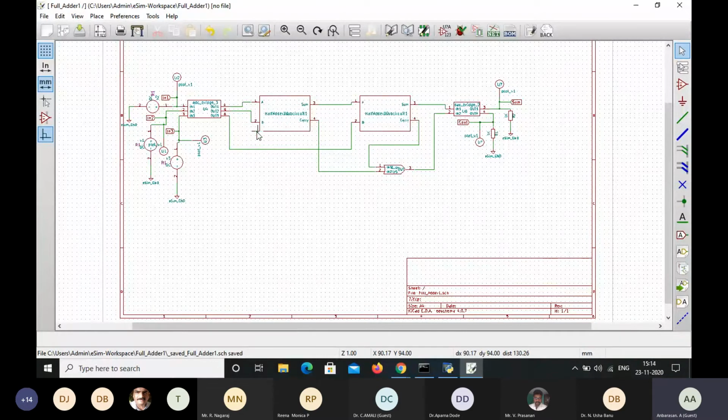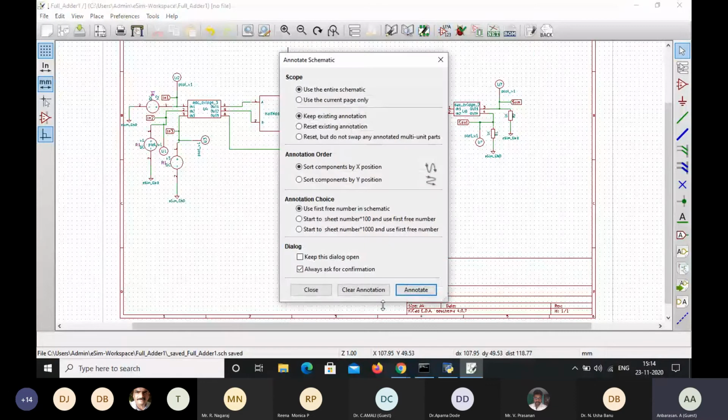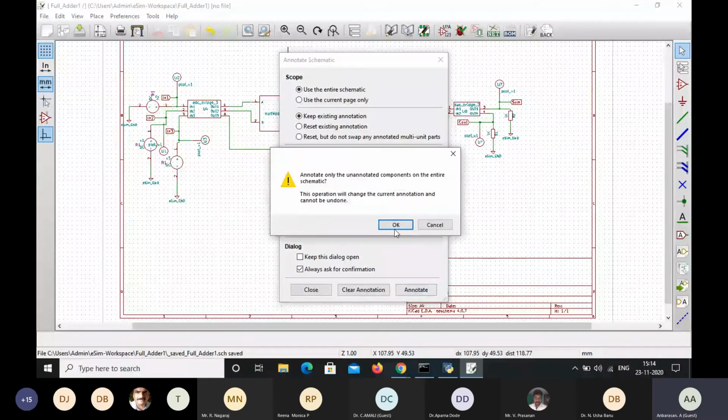Likewise, if you want to design a complex circuit, we can make a small circuit as a subcircuit, and from that we can directly import and use it. So this will reduce the complexity of the circuit. Now, as usual, we go for the simulation step. In the simulation step, the first step is we have to annotate. As usual, we annotate the schematic, annotate.